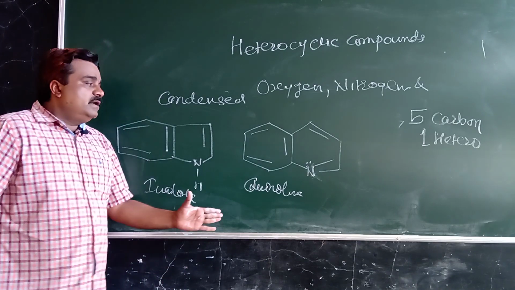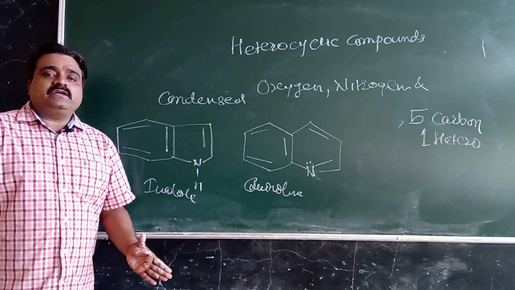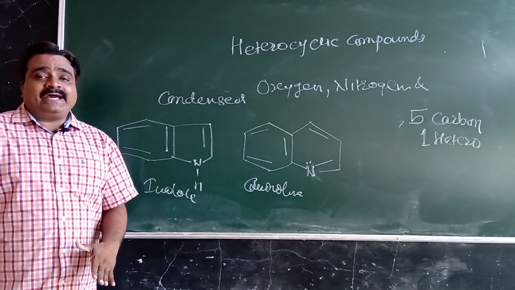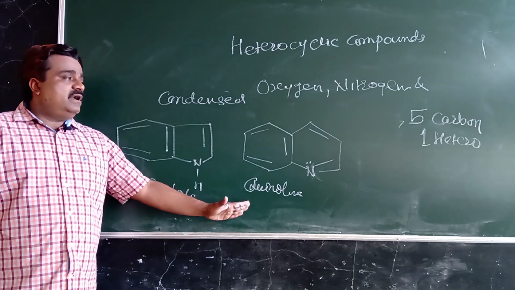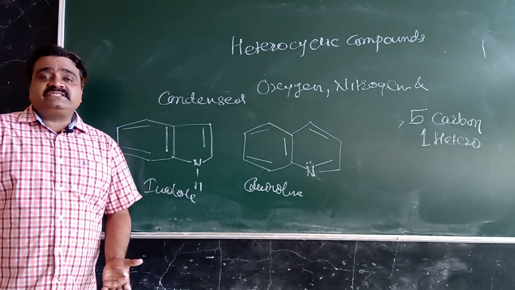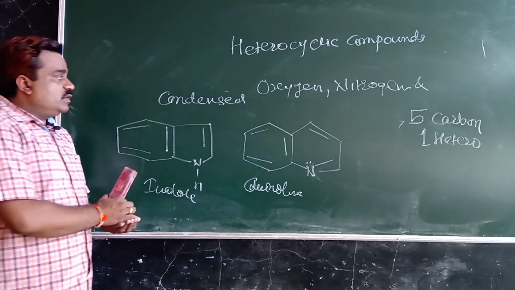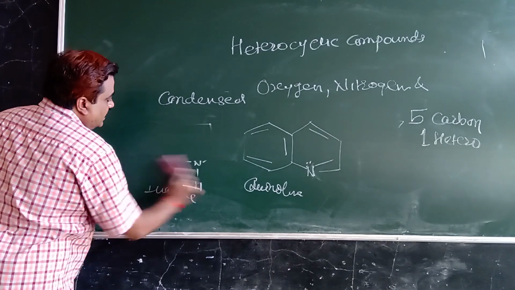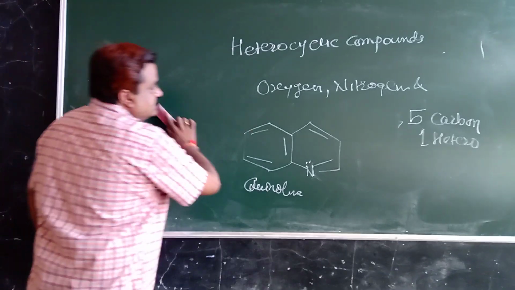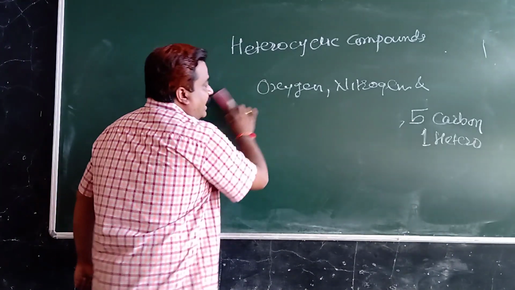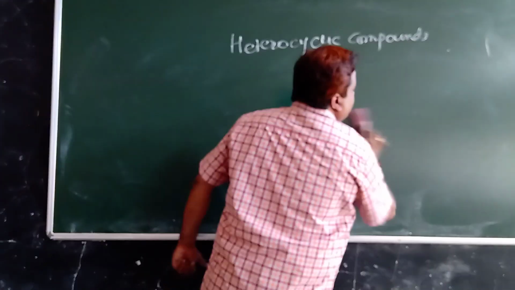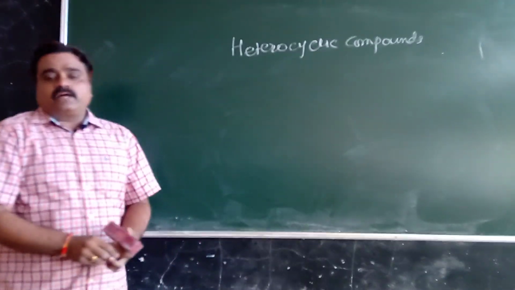But when a 6-membered heterocyclic compound contains an aromatic ring, that gives quinoline, which is also known as condensed heterocyclic compound. So as per our syllabus, we have to study only 5-membered and 6-membered heterocyclic compounds.